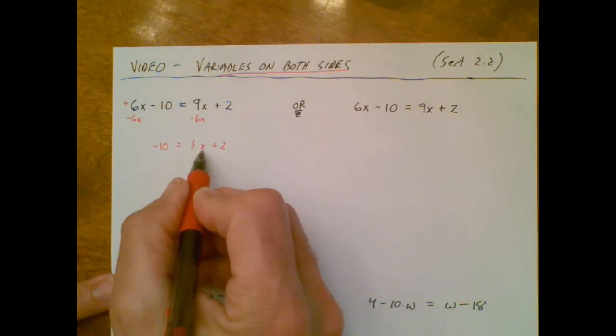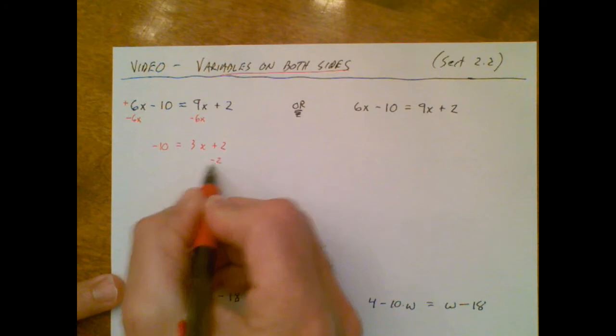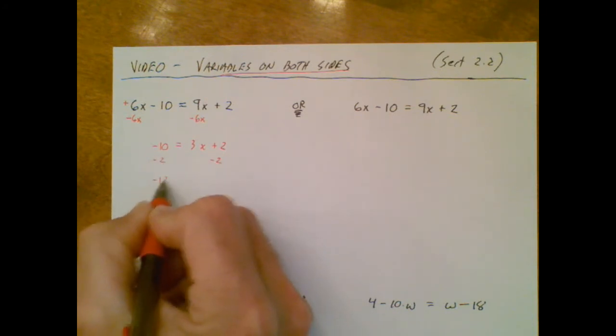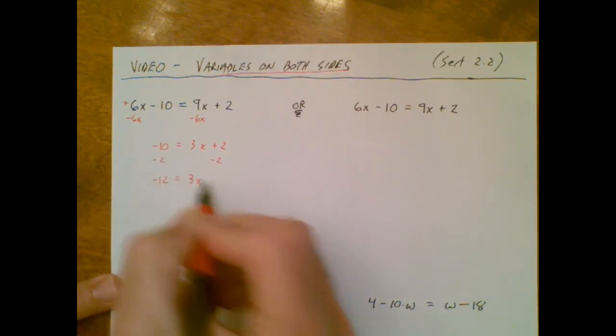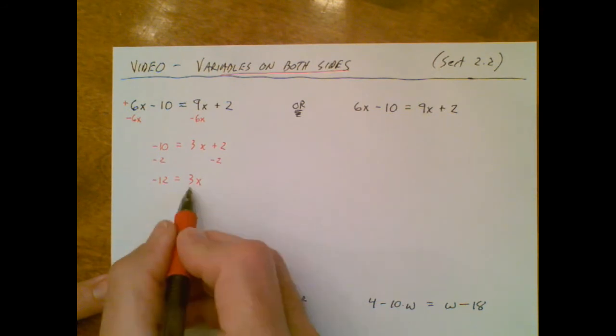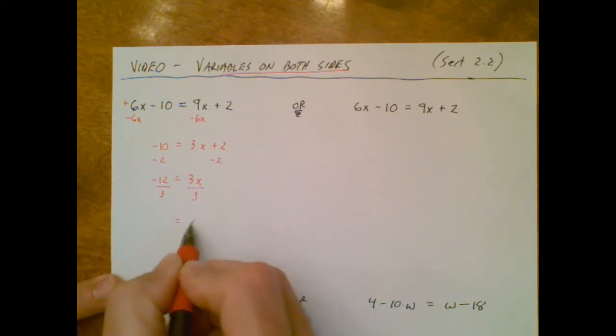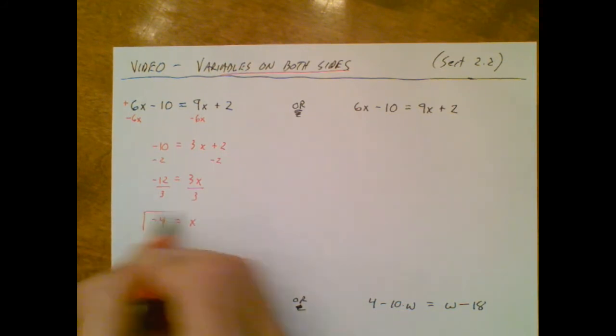My goal now that I have the variable just on one side is to get the x by itself. That means I get rid of the plus 2. I'm still trying to get x by itself. The 3 is attached by multiplication. Division kills multiplication. And I have an answer.